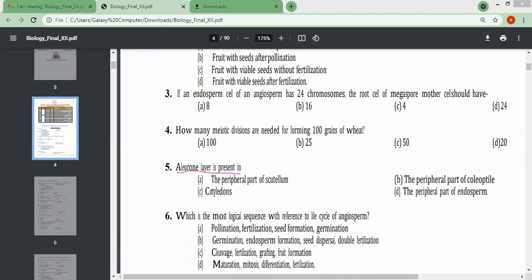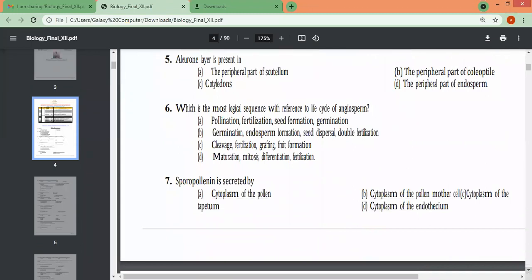Sixth, which is the most logical sequence with reference to the life cycle of angiosperm? A, pollination, fertilization, seed formation, germination. The sequence of the events you have to see. Second is germination, endosperm formation, seed dispersal or double fertilization. C, cleavage, fertilization, grafting, fruit formation, and then maturation, mitosis, differentiation, and fertilization.